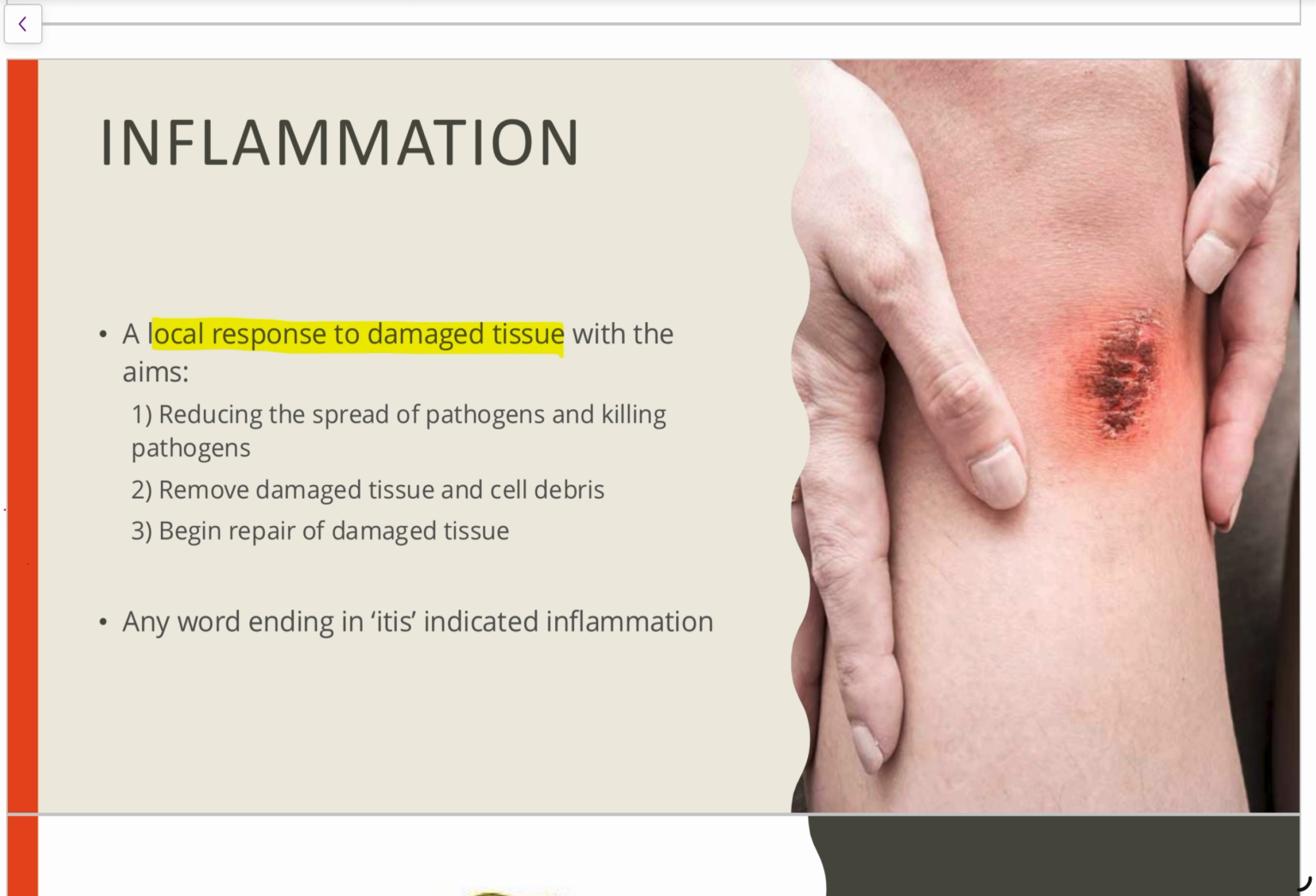Okay. And what happens in this process is we're going to stop pathogens from spreading, we're going to destroy pathogens, we're going to get rid of damaged tissue, and we're going to begin the repair of that tissue as well. So things to note, you've probably heard of some examples of inflammation before. Anything ending in itis is generally inflammation. So appendicitis or tonsillitis, all of these things are inflammation of particular organs around the body.